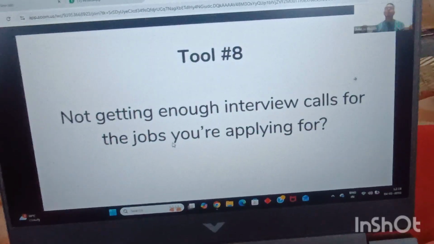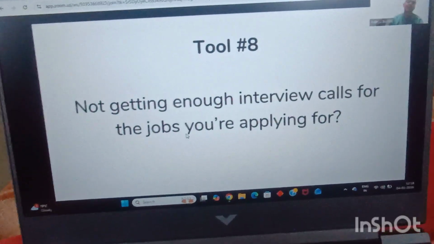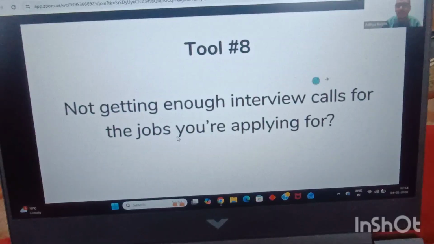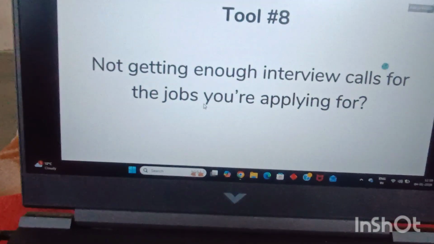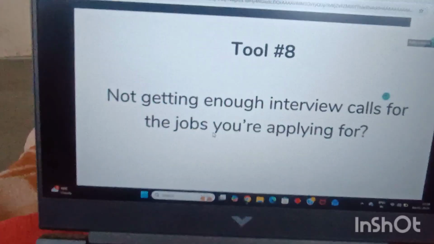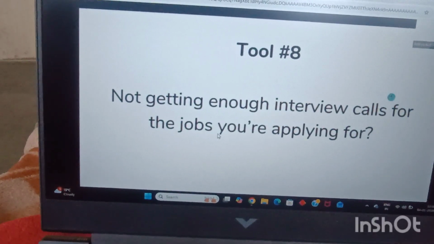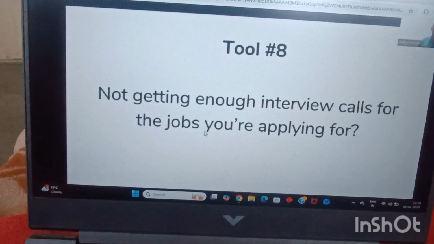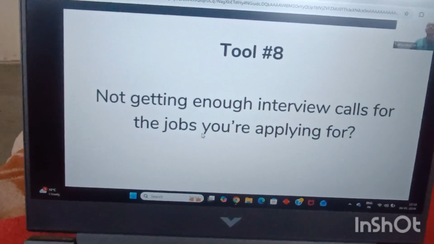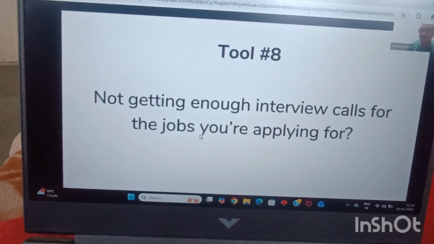So now, how do you go about sorting this particular problem for you? By actually going ahead and using this particular tool, the tool number 8 for the day. Guys, this is a tool that we have made in-house at B10X. Okay, this is a tool that we have made in-house for you all. We won't be using external tools. How many of you are even more excited because this is a tool that we have made in-house for you guys?